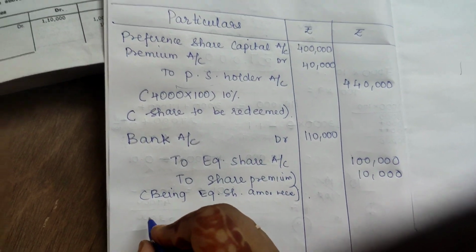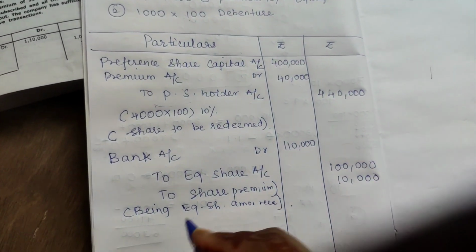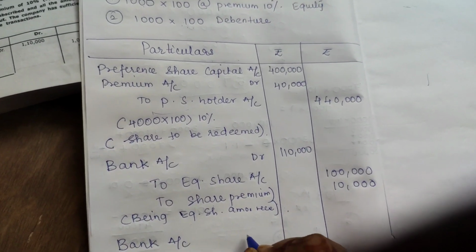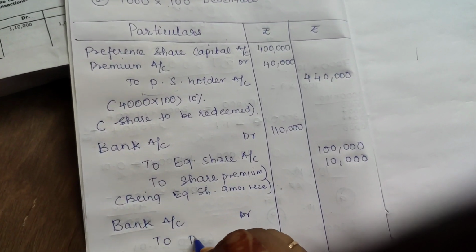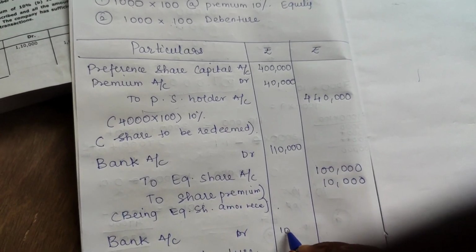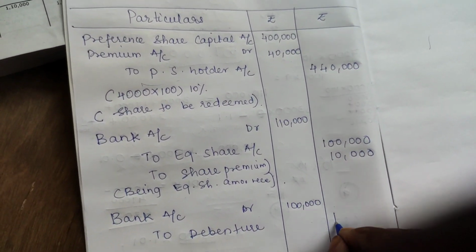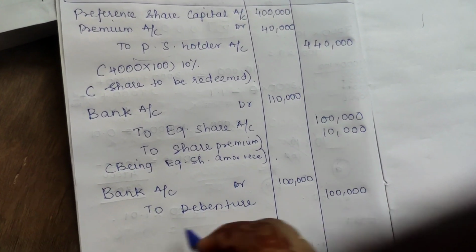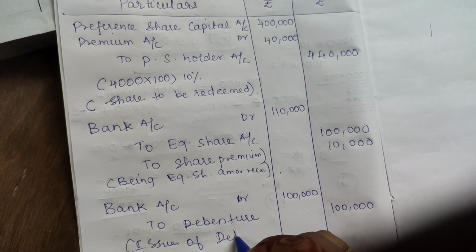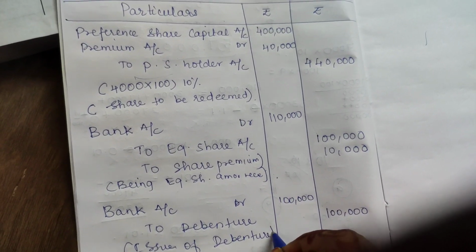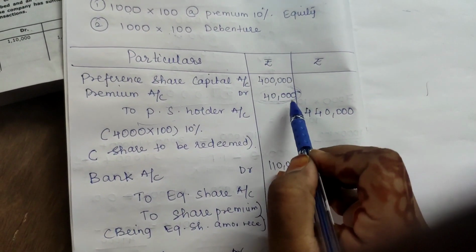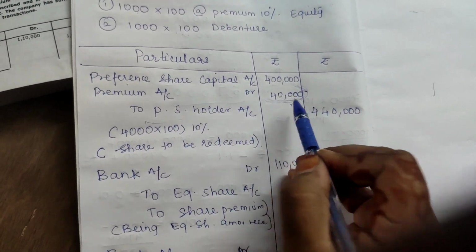Likewise, similar to this, after this we'll write the entry for debenture. That also bank account, debit to debenture account, which is also 1 lakh. Being issue of debenture. And after this, we are going to make our adjustment. We are going to adjust 40,000 for premium first.